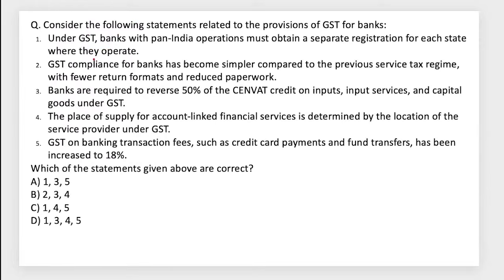Or sometimes the GST related things also. One question around the GST. So under GST, banks with Pan India operation must obtain separate registration from each state where they operate. So this GST system makes bankers' life a bit complex, right? The second one, GST compliances for banks have become simpler compared to before?